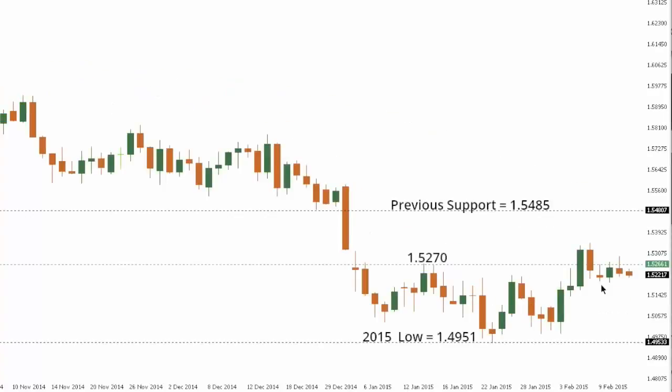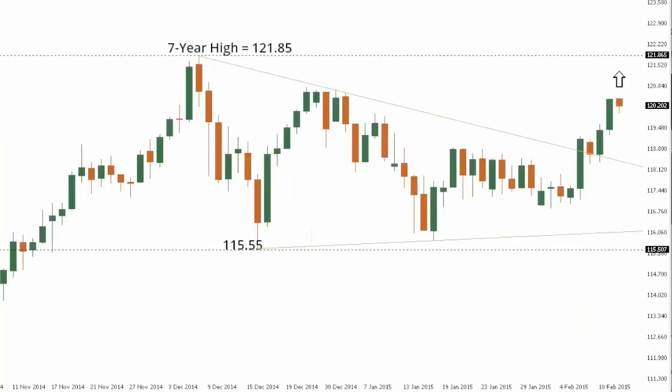Sterling dollar. So cable is consolidating off recent gains that we saw following the break of key resistance at 1.5270. This could open the door for additional corrective upside towards the 1.5485 previous support area. But again, the trend here is clearly bearish, and a lower top is sought out in favor of fresh downside to retest and break below the 1.4951 2015 low.